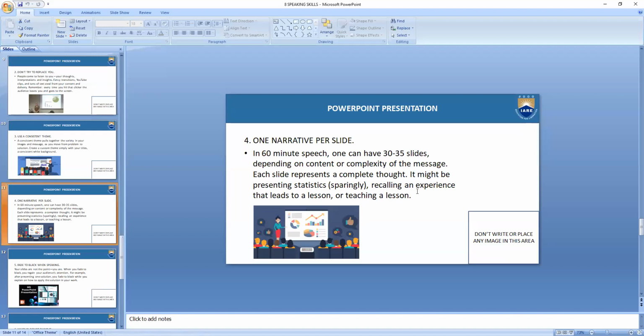Yes, if the message is very elaborate, then it might need more slides. And if mostly pictorial graphic designs are being presented to the audience, the presenter might design his or her slides in such a way that he or she gets one narrative per slide, so that the person can talk 2 to 3 minutes. 2 minutes is more than enough, but I'm just keeping some time. So it is very important that we have one narrative per slide. Okay.